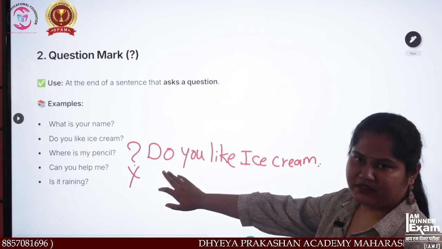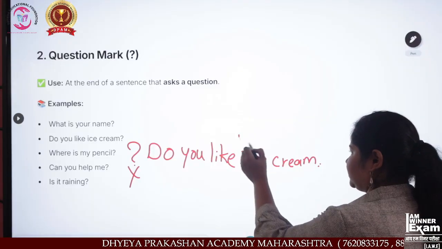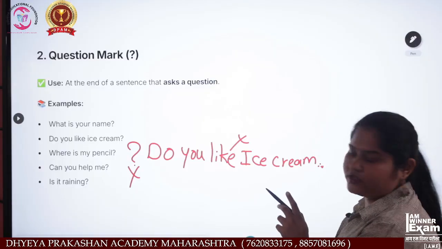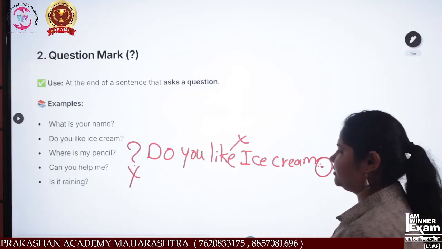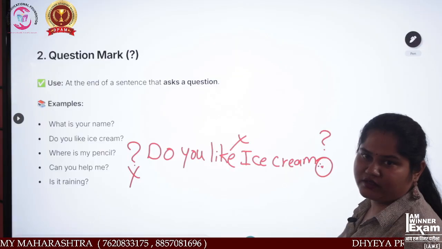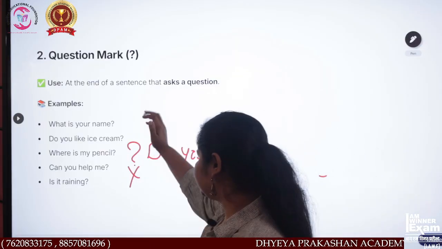D is capital, that is okay. You like, then again I is capital, this is not needed. And the full stop is over here. No need to give a full stop over here. You should always add a question mark over here. Okay. Then what is our correct sentence?